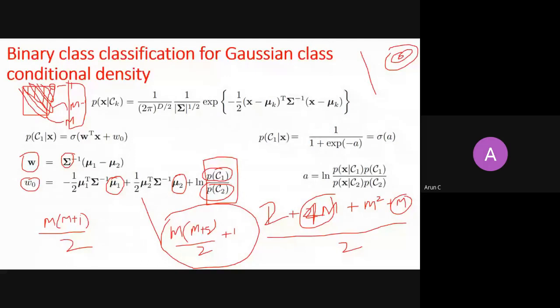Is there any way to model your posterior probability directly in terms of finding a hyperplane? Once you find a hyperplane, you can see that the hyperplane gives a posterior probability depending on whether a point goes above the hyperplane or below the hyperplane, right? You understood my point here, what I'm trying to say?